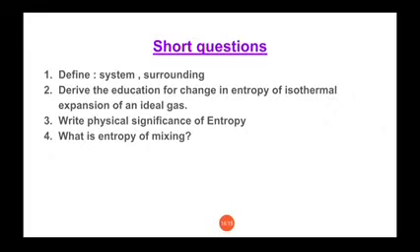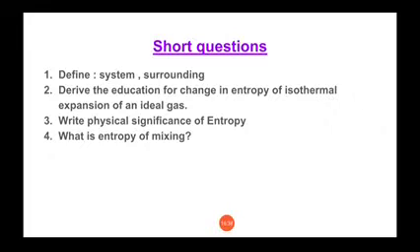Second short question, that is, derive the equation for change in entropy of isothermal expansion of an ideal gas. Here in this case, first you must remember the Carnot cycle and stroke number 1 of the Carnot cycle, that is isothermal expansion.